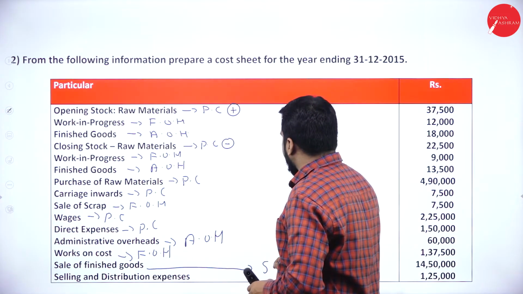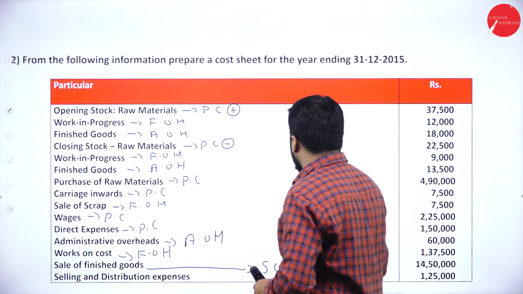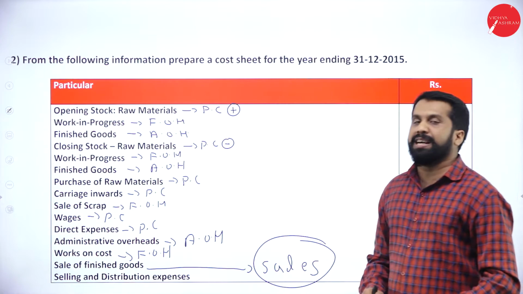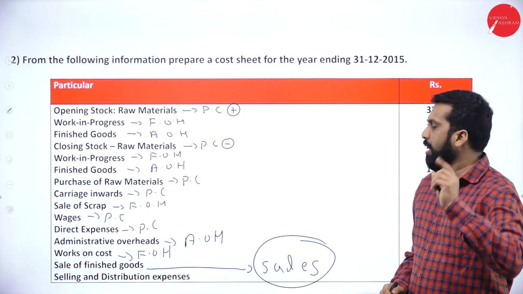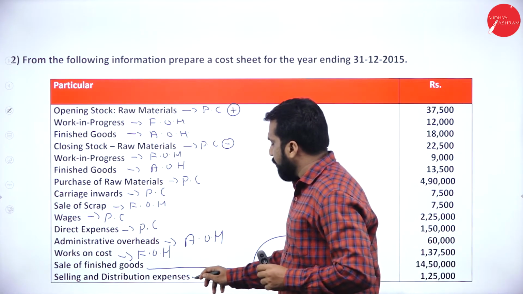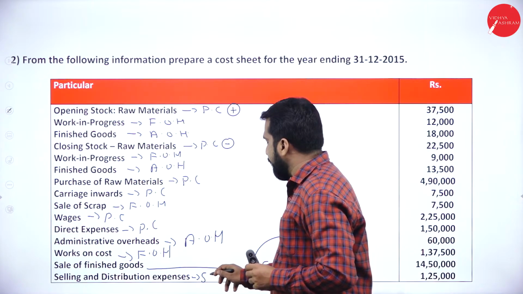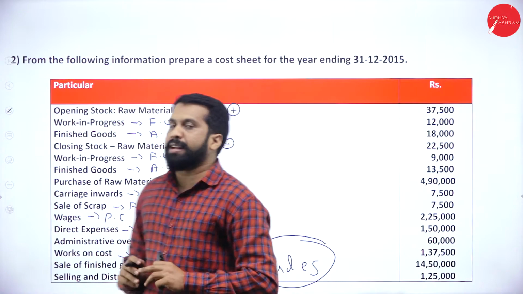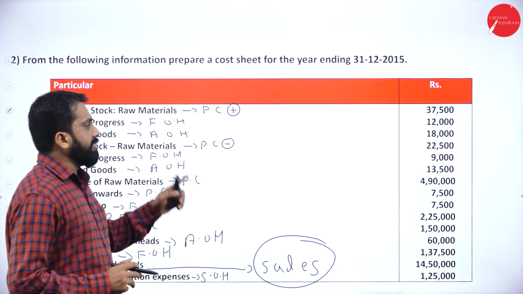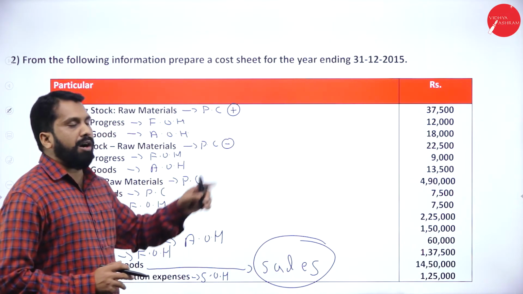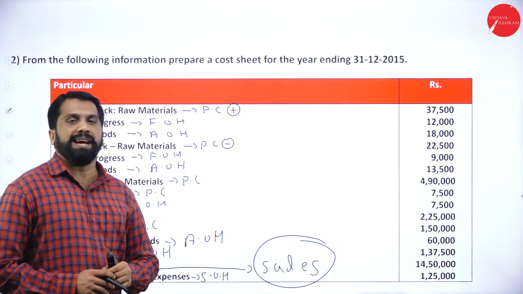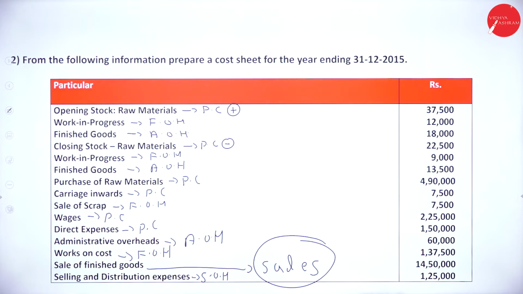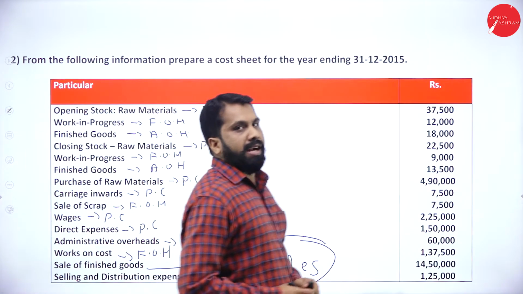Now, sale of finished goods. Remember, this is nothing but sales. Sale of finished goods is nothing but sales. Selling and distribution overhead is selling and distribution overhead. So, we have written everything. Just take a screenshot. There is a complete outline or the plan for your answer. Now, we are done with mapping.